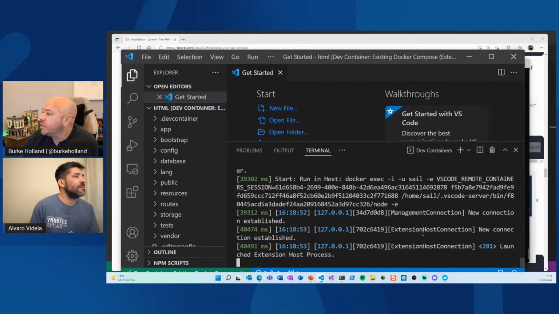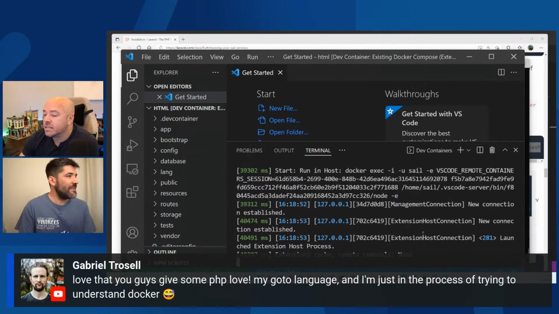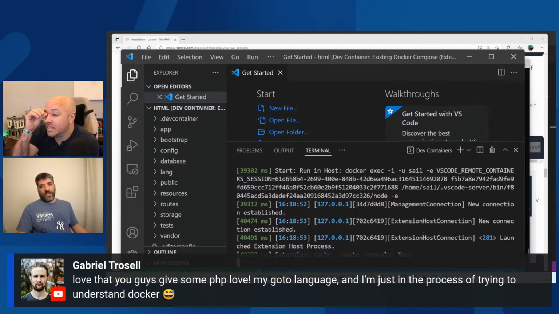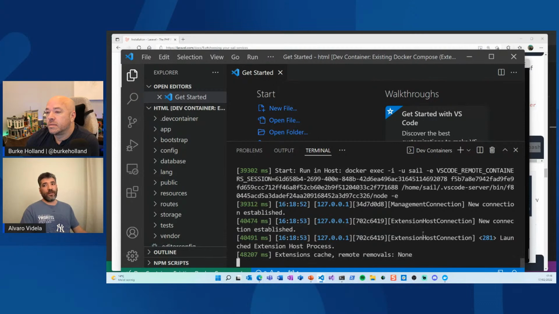Let's see. Lots of people on the chat. Somebody says he's glad that we are giving some love to PHP. And yeah, PHP is one of the biggest languages. You can see in many polls like Stack Overflow, GitHub, and so on, PHP is always one of the top languages, and it's a great language for getting things done. And that's what people need many times: getting things done. And as you can see, the philosophy from Laravel is to get things done. And I really love that.